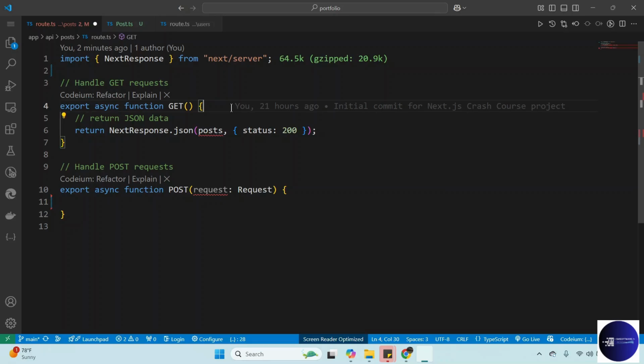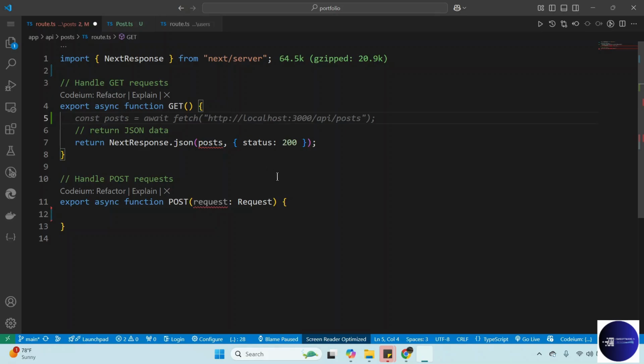So for get post or get method, which we make to post, we can do const post. Const post is equal to await.